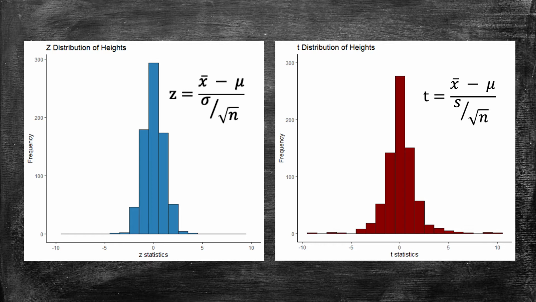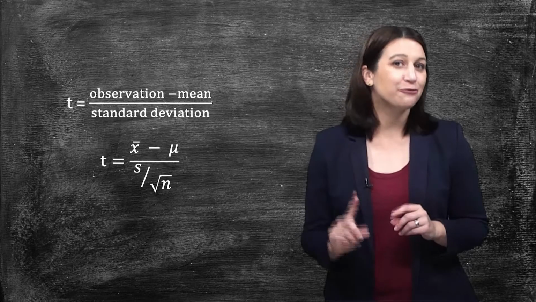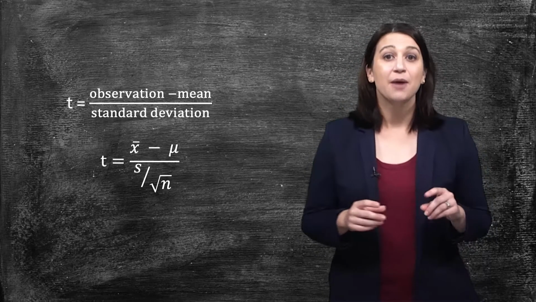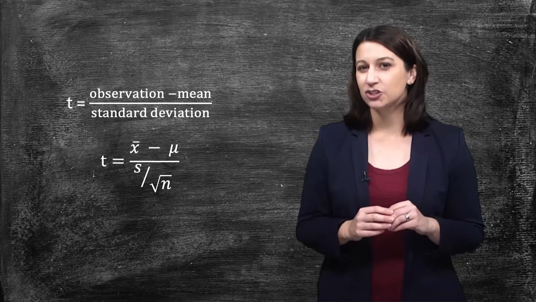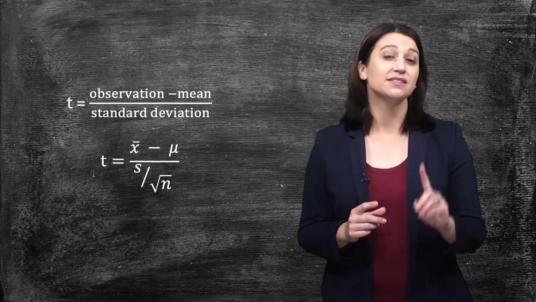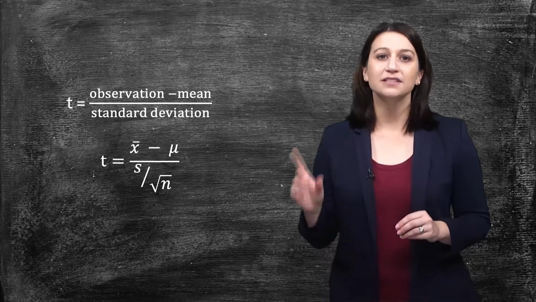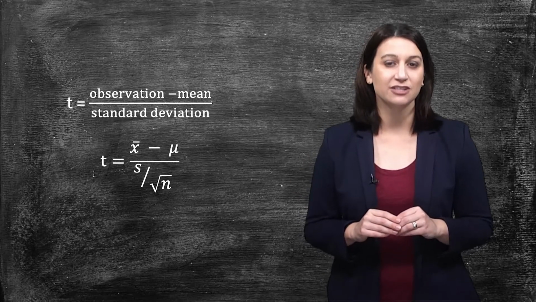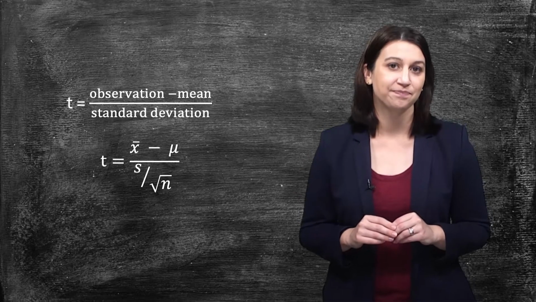On the right, we have a distribution called the T distribution. It's created by almost the identical formula for standard deviation, but instead we divided each time by the standard deviation of the sample taken rather than dividing by the same standard deviation of the population every time.